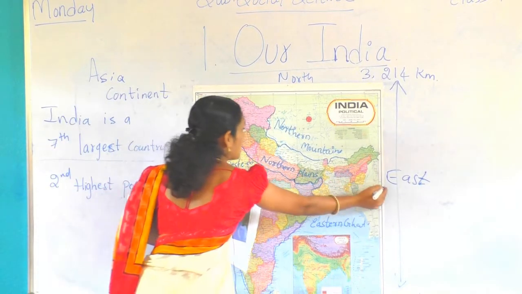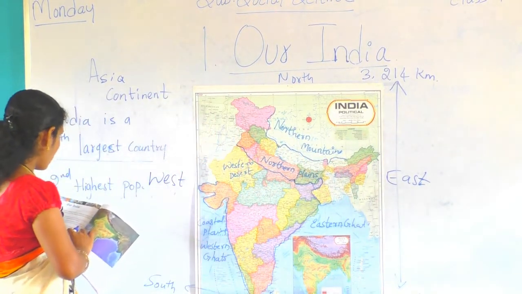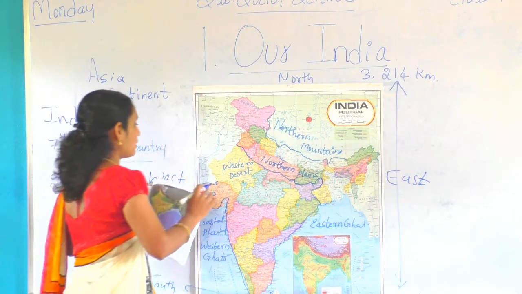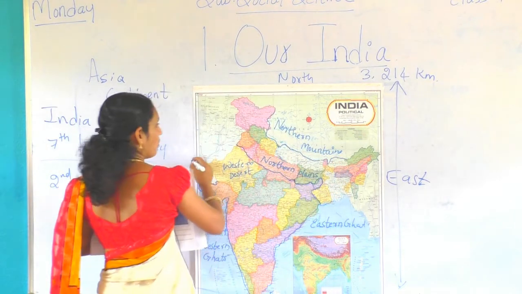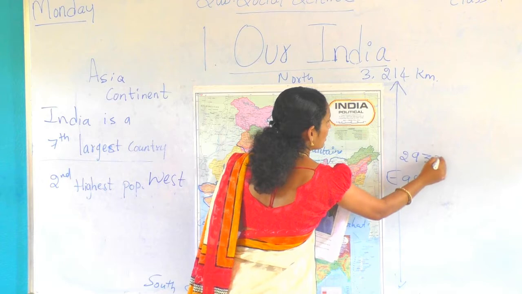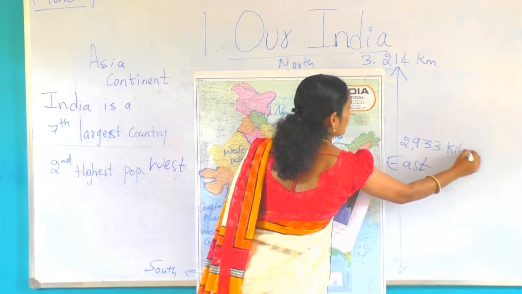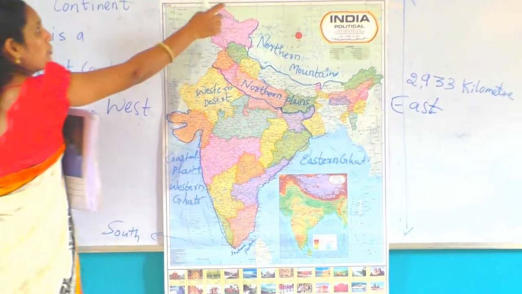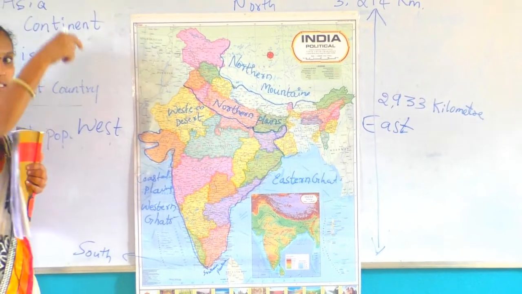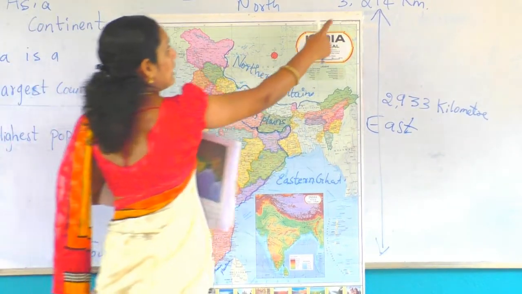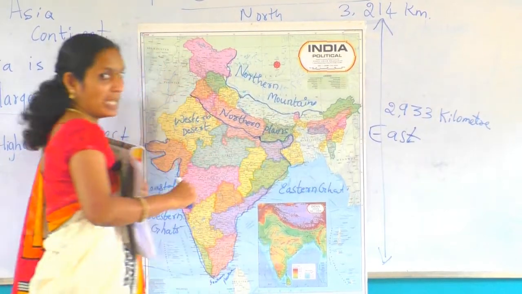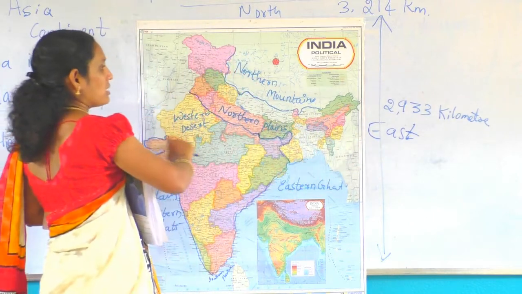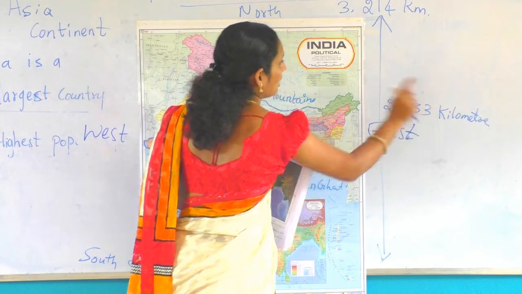From west to east it stretches about 2933 kilometer. Understood? From north to south it stretches, means its length, 3214 kilometer, and from west to east it stretches 2933 kilometer.